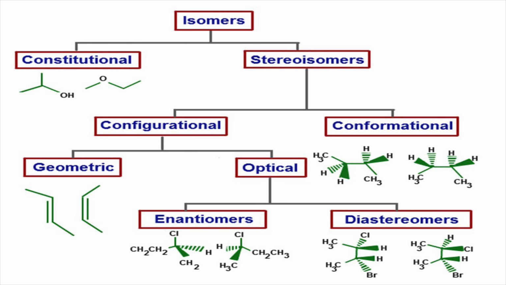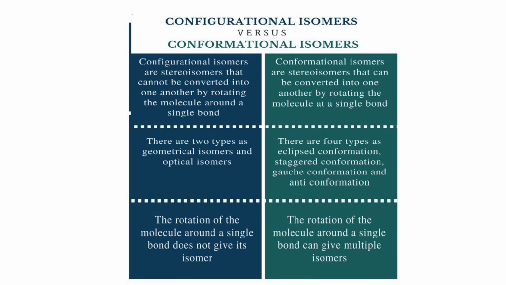Then, what is the difference between configurational isomers and conformational isomers? Configurational isomers are stereoisomers that cannot be converted into one another by rotating the molecule around a single bond. But conformational isomers are stereoisomers that can be converted into one another by rotating the molecule around a single bond. There are two types of configurational isomers: geometrical isomers and optical isomers. But in the case of conformational isomers, there are four types: eclipsed conformation, staggered conformation, gauche conformation, and anti-conformation.